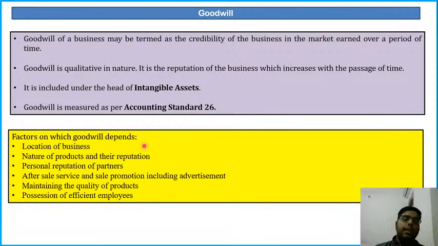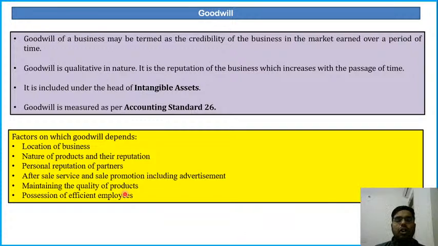Factors on which goodwill depends. So goodwill will depend on the following factors: location of the business, nature of products and their reputation, personal reputation of the partners, after sales service and sales promotion including advertisement, maintaining the quality of products, possession of efficient employees. If you are having efficient employees, you must have seen that Facebook and Google have a lot of efficient employees, so that increases the goodwill.